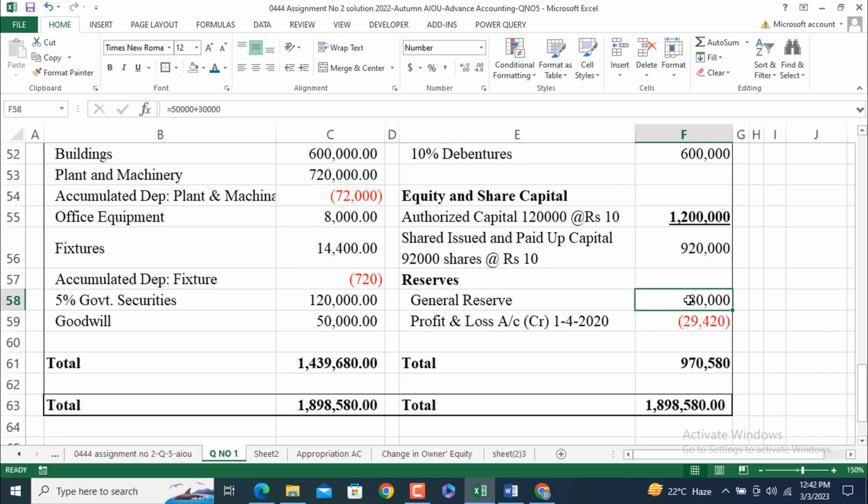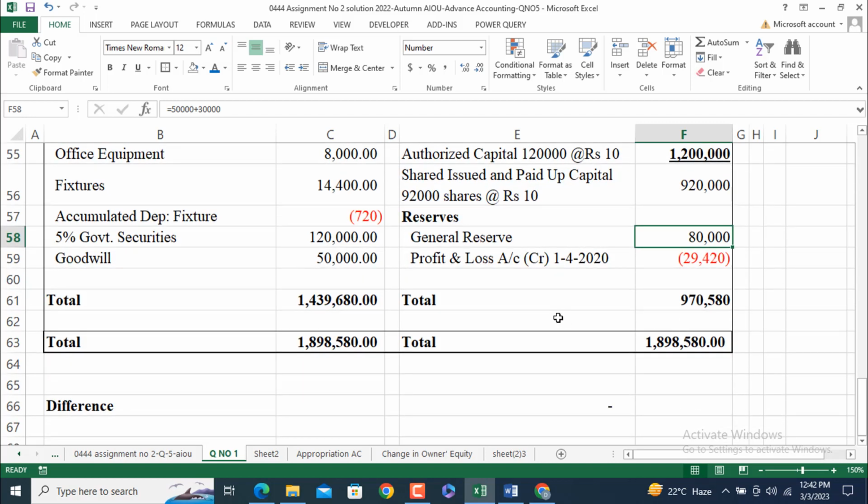Look at this. From the information given in the table, we already have reserves of 50,000 and we have transferred 30,000 from the profit. So it will become 80,000. Profit and loss account of the last period is 29,420.